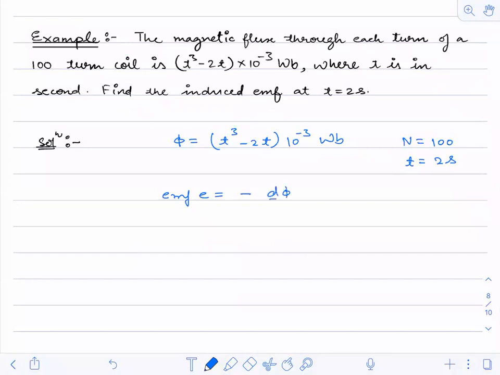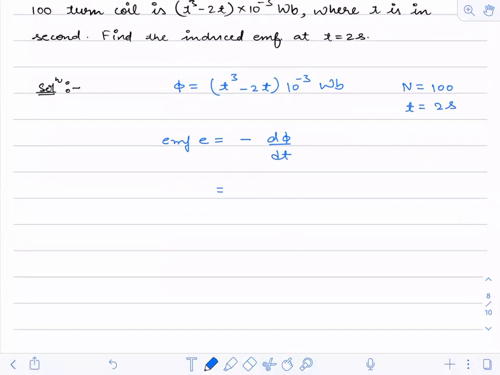Is there anyone who wants to change their answer? Yes. See here, what you will write? Minus 3t square minus 2 into 10 to the power minus 3. I have differentiated with respect to time. Now I will substitute time as 2 seconds and just see what I'm getting. 3 into 4 minus 2 into 10 to the power minus 3.